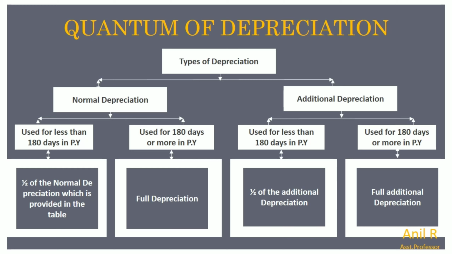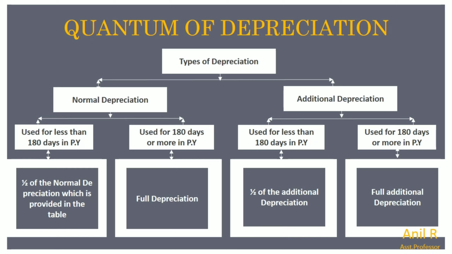quantum of depreciation. That means when it comes to depreciation, as I already told you, we have normal depreciation and additional depreciation, and here based upon the number of days, that is the time period, we need to levy full depreciation and half depreciation. For example, you can see the table. Here we have two categories: left hand side normal depreciation, right hand side additional depreciation. On the left hand side, there is normal depreciation.